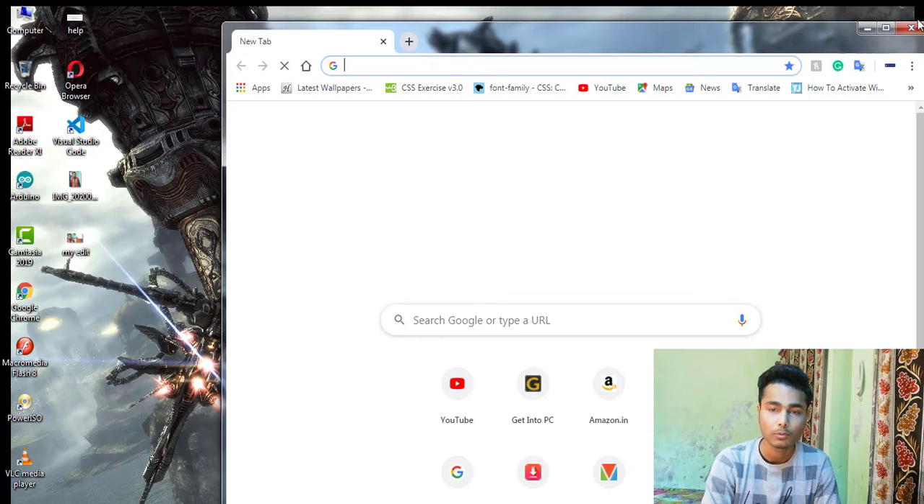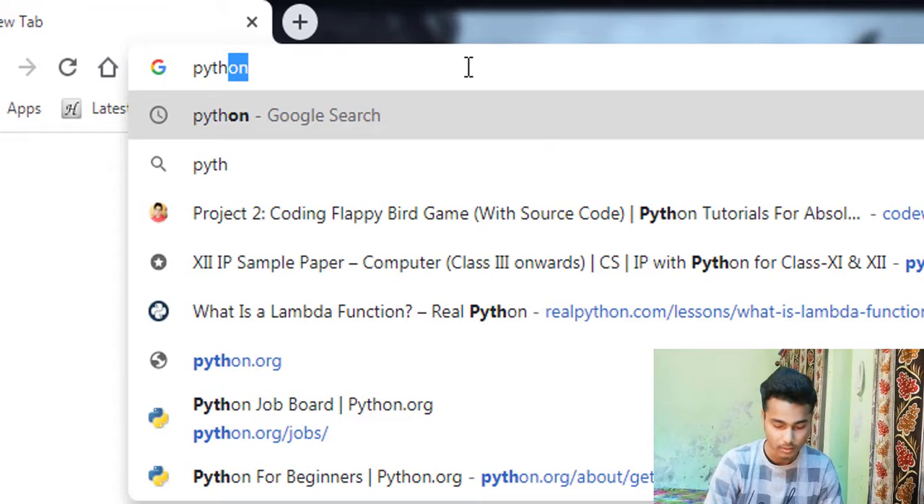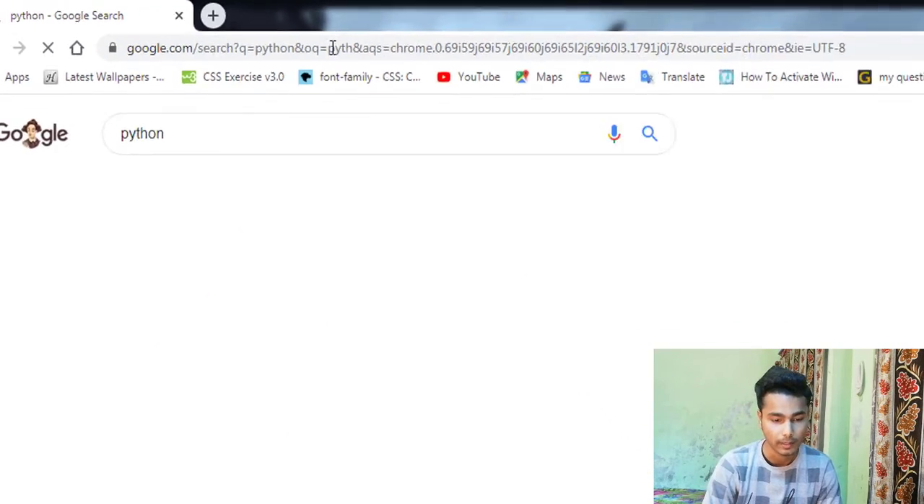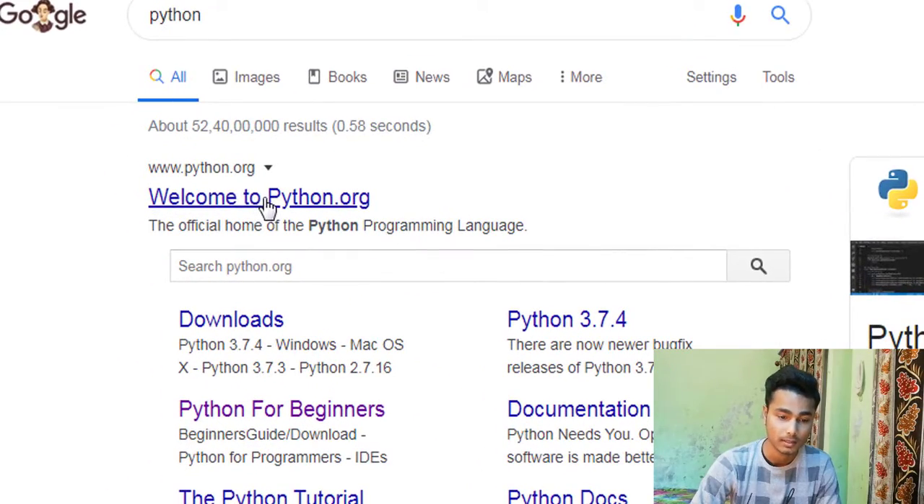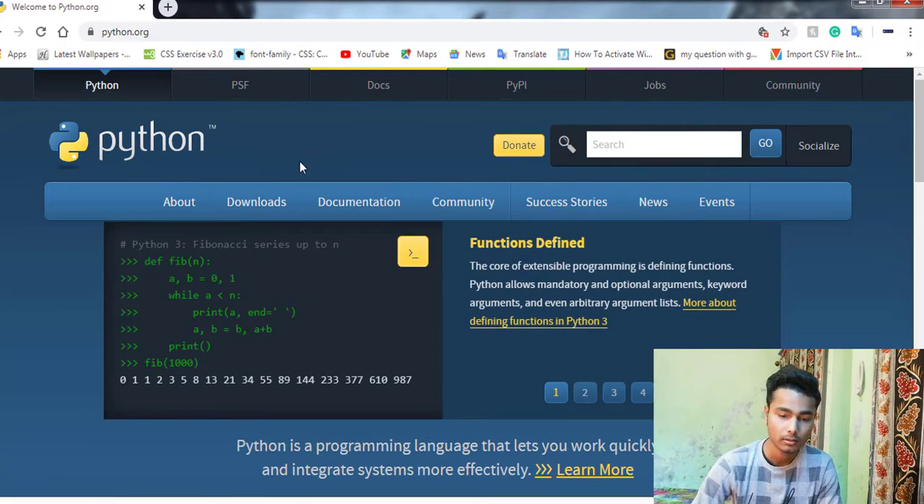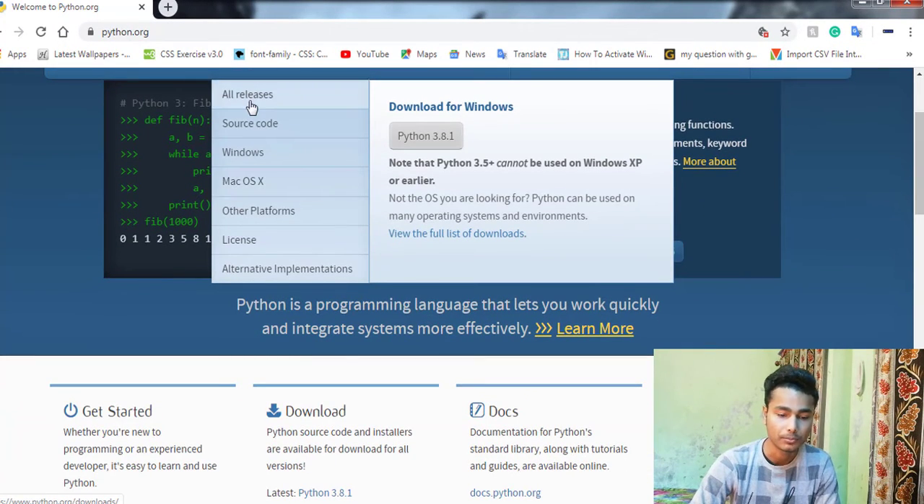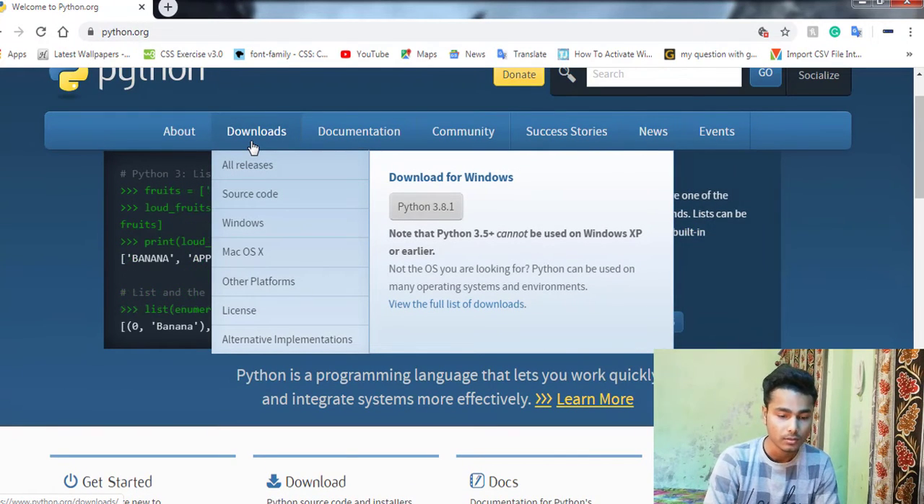I'm going to open the Chrome browser, and here just simply write Python. So here you'll get the very first website, that is python.org. Click and open it, and probably you'll get the download option here. In the download section, you have several options: you want Windows or Mac OS. I want it for Windows, so let's click on downloading.